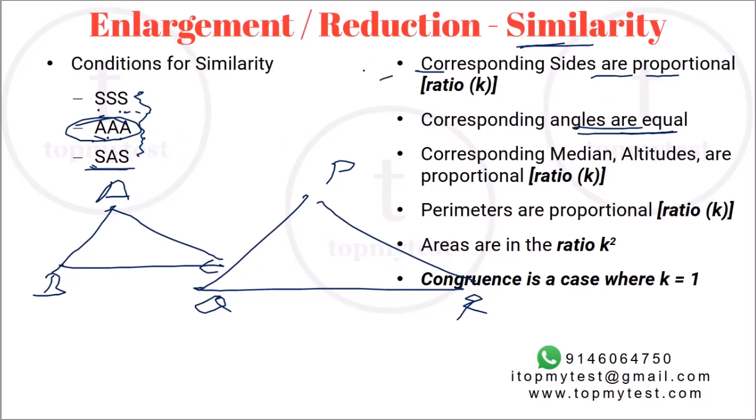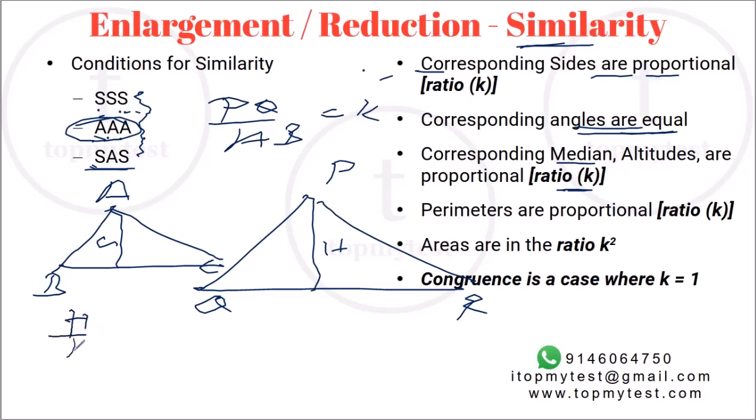Besides the sides and angles, the corresponding medians will be in the same ratio as the ratio of sides. So if this is H, this is large H, if PQ by AB equals K, then capital H by small h will also be equal to K.